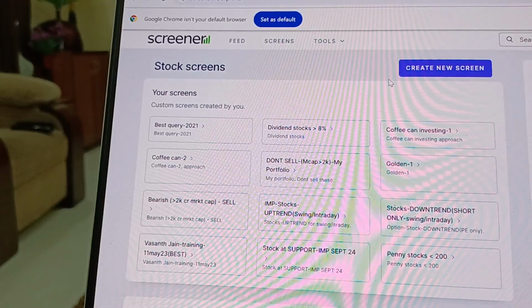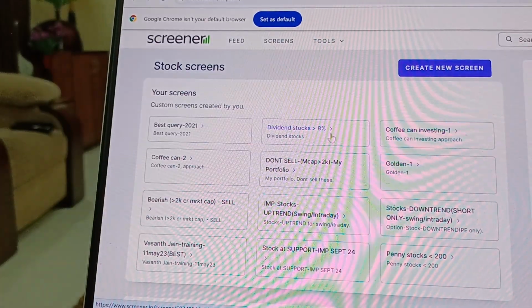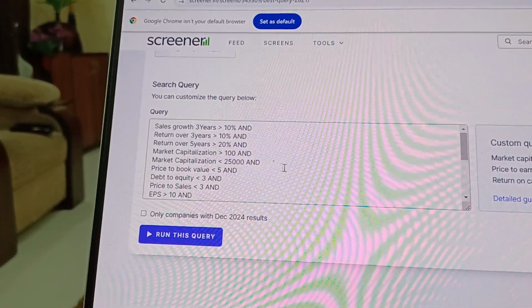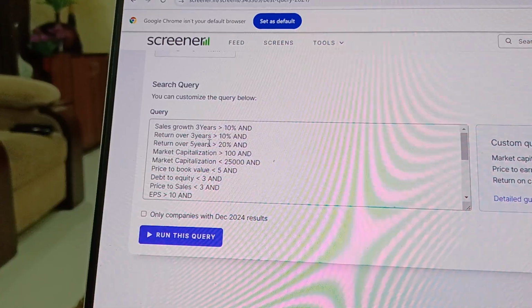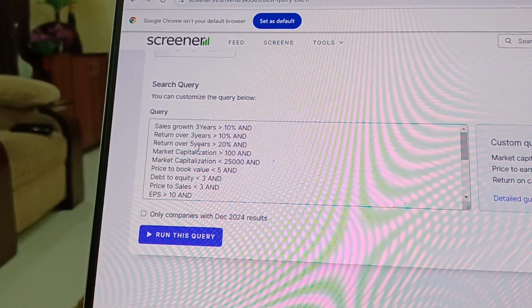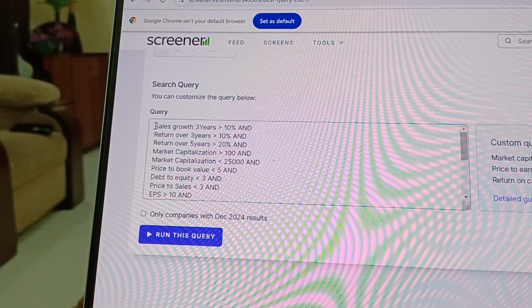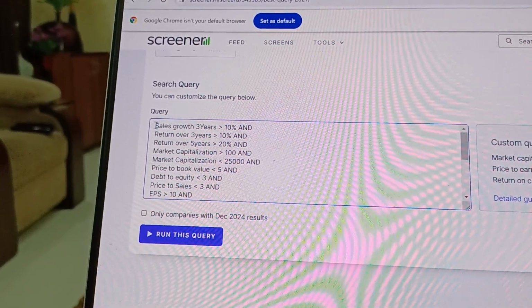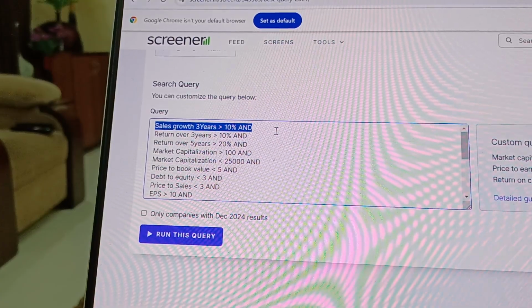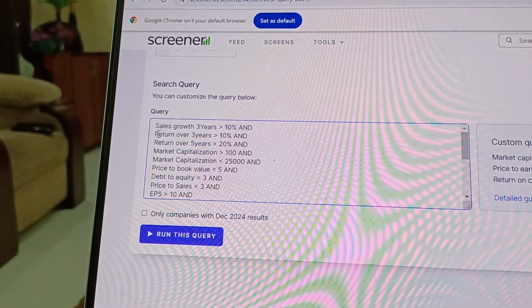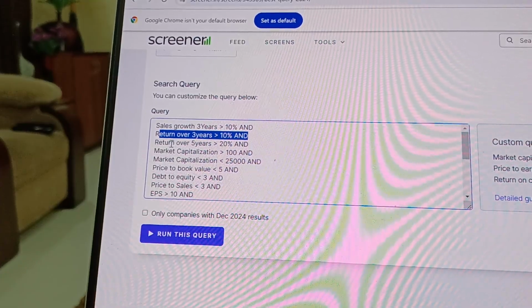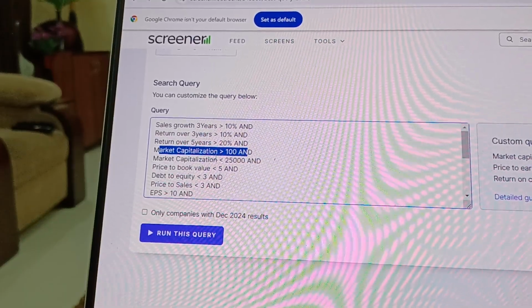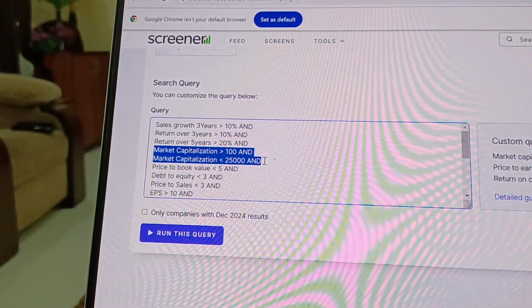Now this is not the thing, so I will take you to one of the screens that I created. If I go into this, what are the parameters? Now this is in no way a recommendation of a particular stock or anything, but just to give you a hint about how to filter out good stocks for you, right? One approach I use is sales growth over 3 years is more than 10%. Return over 3 years is more than 10%. Return over 5 years is more than 20%. Market capitalization falls between 100 crores and 25,000 crores.